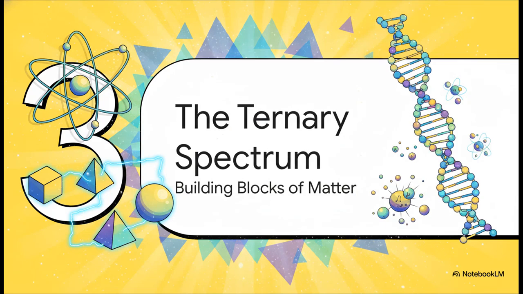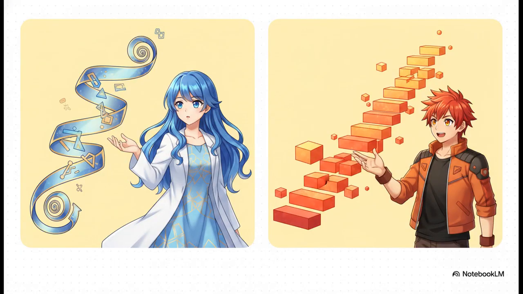Which brings us to part 3, the physical ternary spectrum, the building blocks of matter. Now, if we contrast that smooth math domain with the physical domain, a totally fascinating contrast emerges. Math, driven by phi, is continuous and geometric, right? But the physical domain is a completely different beast. It is driven by the square root of 3. And instead of being continuous, it's discrete, it's chunky. It deals in quanta, specifically dictating things like particle mass hierarchies. It's the step-by-step ladder of our physical reality.